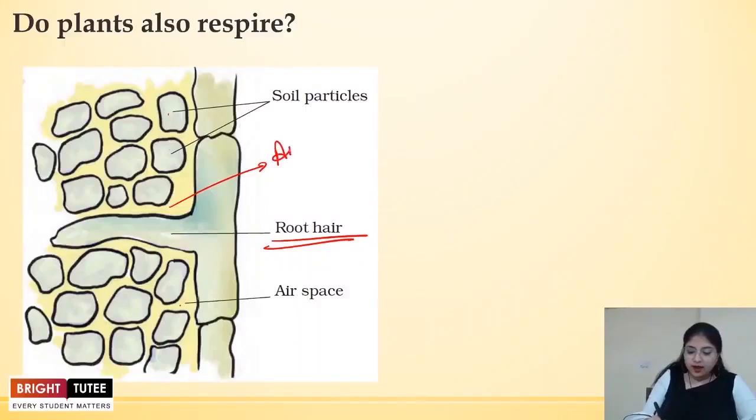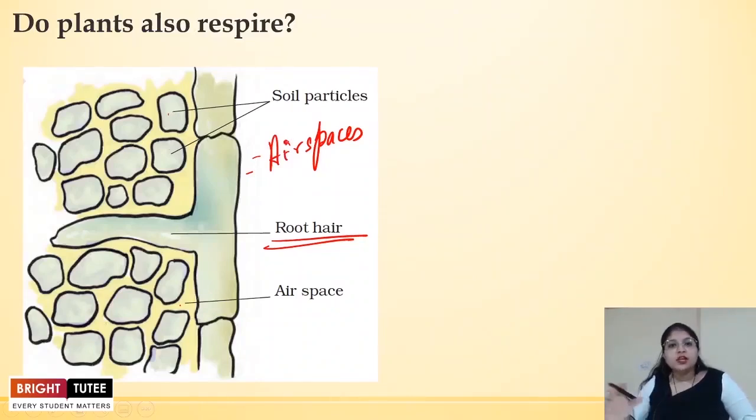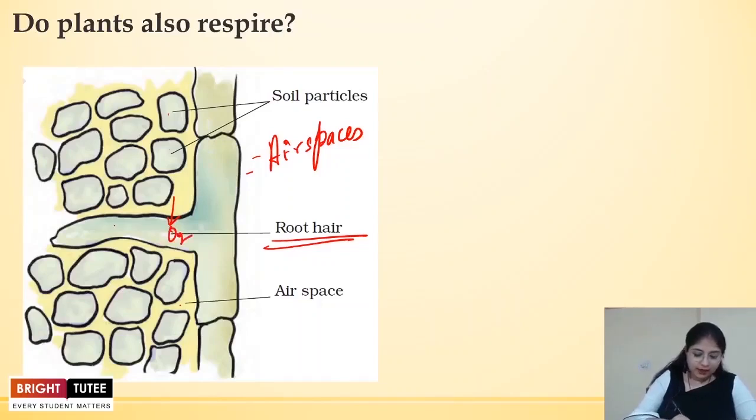These air spaces, like the name suggests, are spaces that are rich in air. Now, the root hair is able to take up oxygen with the help of diffusion and remove carbon dioxide.